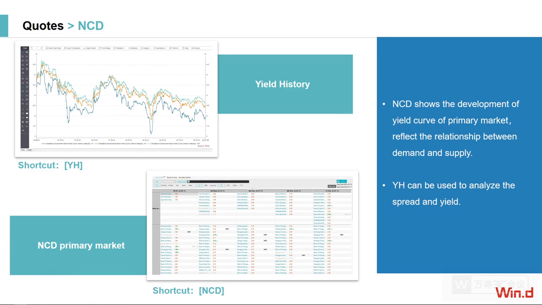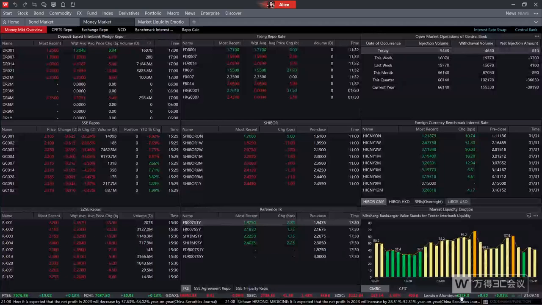So how can we understand the demand and the supply of the NCD? We can just enter our terminal, then we can find it. We just enter the shortcut NCD to get the information as we need.